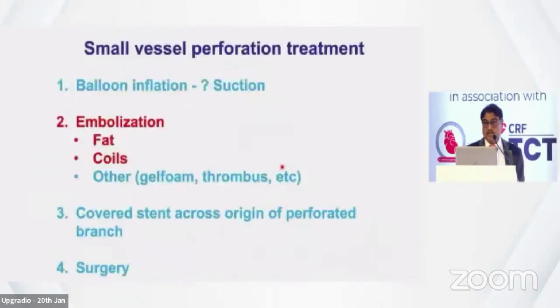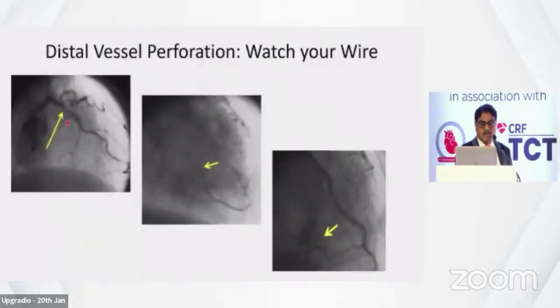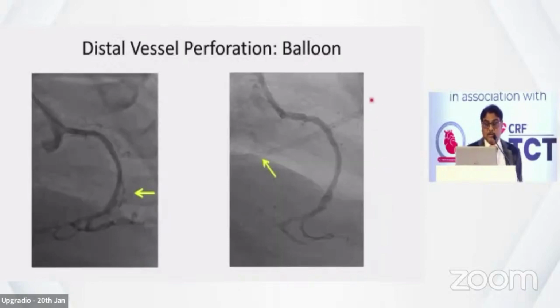If it does not go, then definitely prolonged ballooning, and then surgery or reversal can be helpful. Then for small vessel perforation, balloon inflation, or fat or coil embolization can be used. This is what I was saying about the Kashmir. You should see the ostium of the left main artery, and there is the lesion. Always behave like Arjuna, focused on the bird's eye, but at least somebody should see about the Kashmir, and then Kanyakumari. You can see where the Kanyakumari is going, and you can see these small perforations here. And this is again a wire going into this RV branch, but again with ballooning, this was enough.